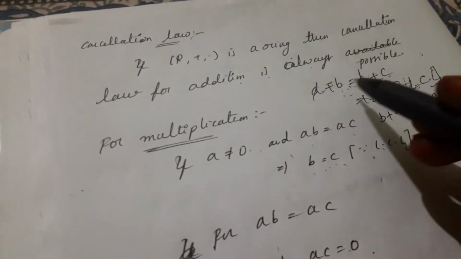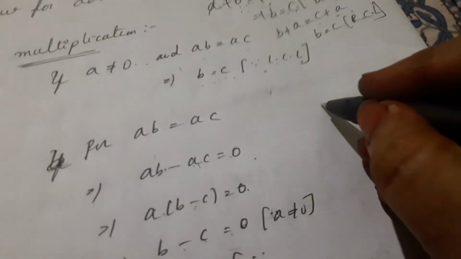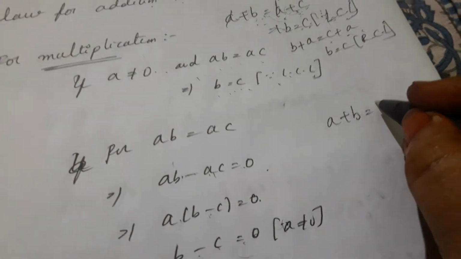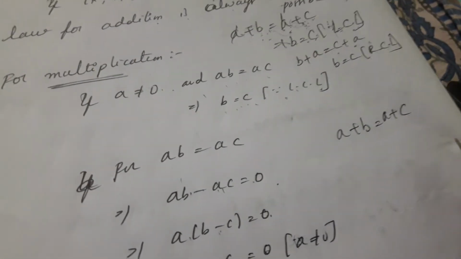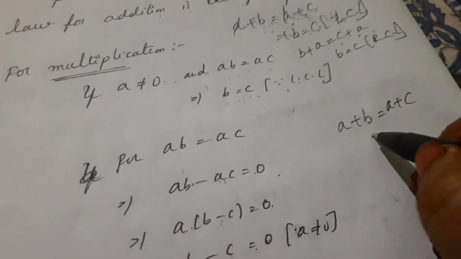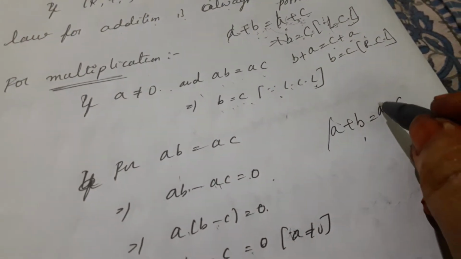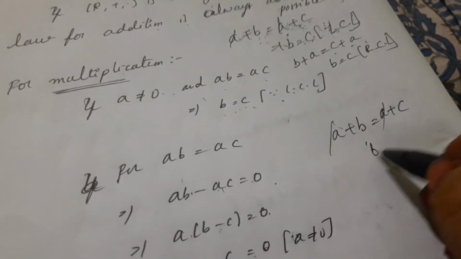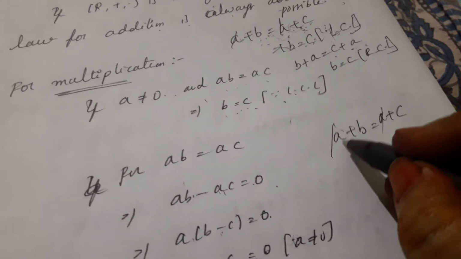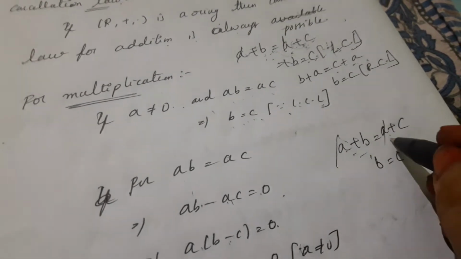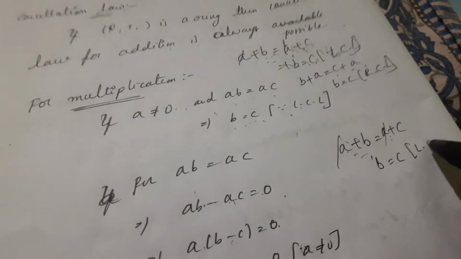Here we consider a + b = a + c. Here a is cancelled on both sides. What will we get here? b is equal to c. Then by left cancellation, this is the left cancellation law.